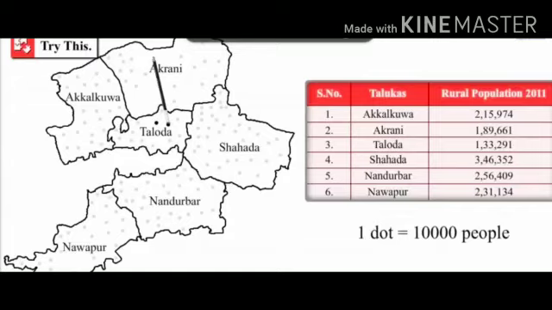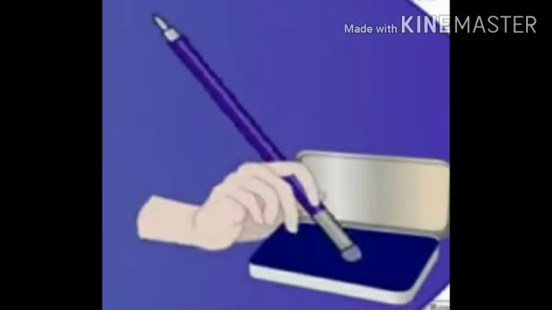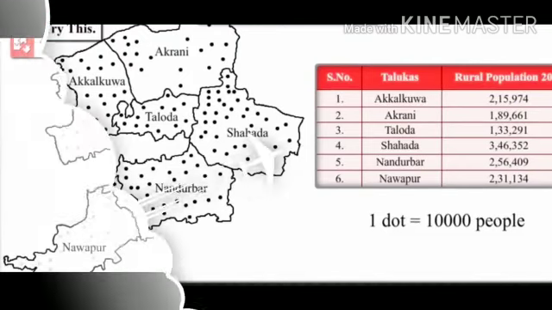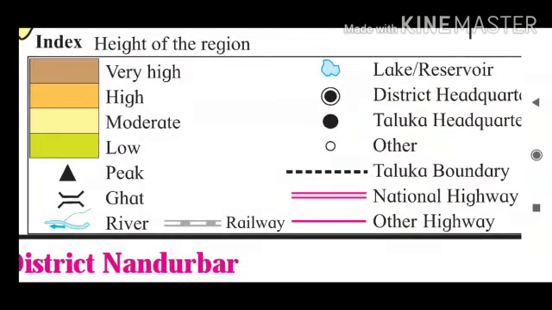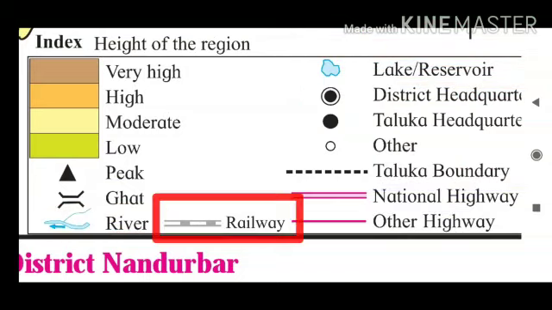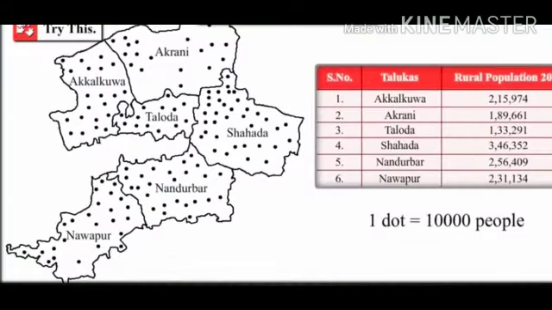sub-administrative unit. To draw dots of uniform size, take a ball pen refill, close the back end of the refill with cotton, press this end on a stamp pad and draw the imprints of the dots wherever required. While placing the dots, consider the physiography, water sources, roads, rails, taluka and district headquarters as shown in the map in figure 1.6. Compare your dot map with other students and arrange a discussion in the class.